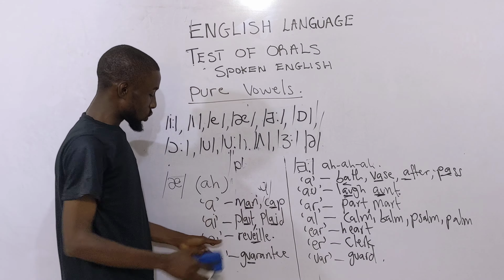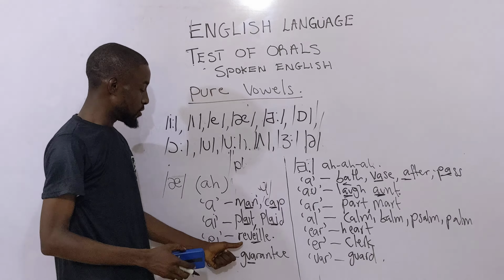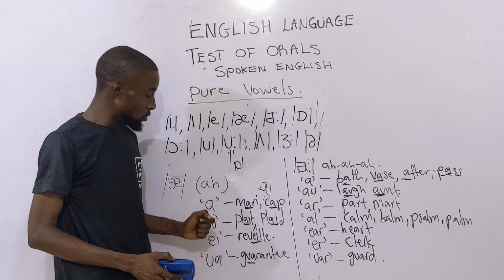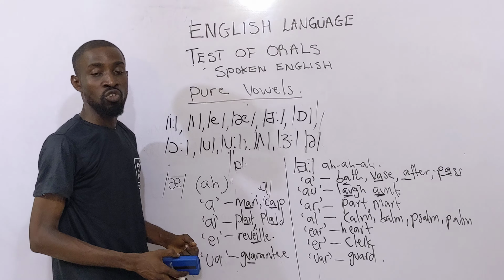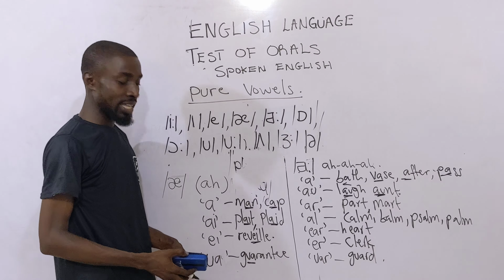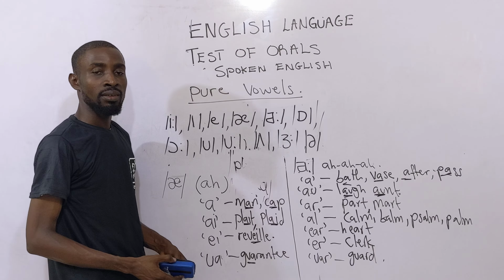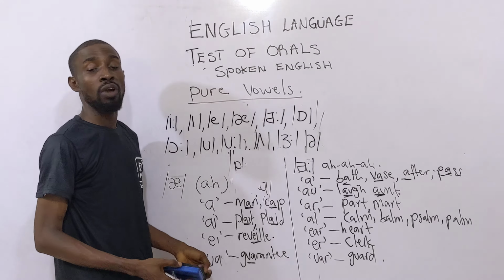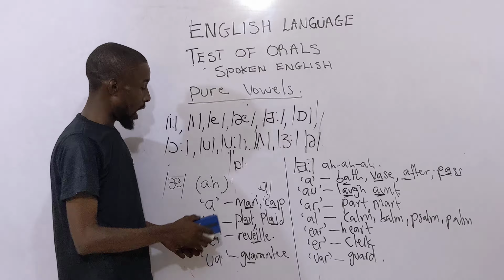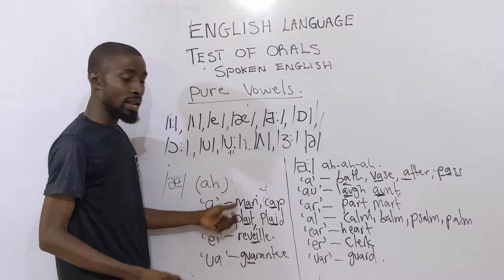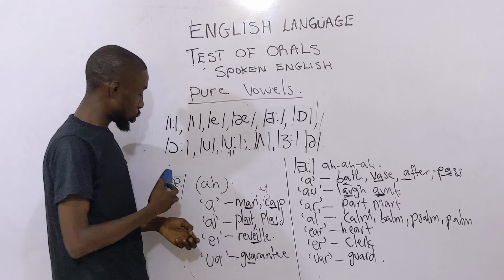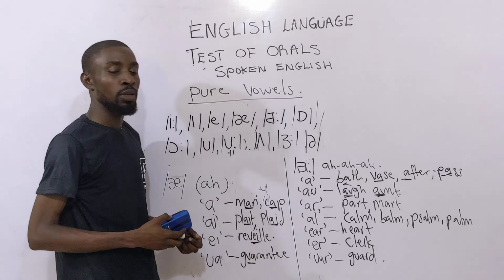Now, we look at the next word, which is rival. That means both I and A here respectively. You pronounce them as A. So it's rival, not reveal, as some people would think. Then this UA here, both are taken together as A in guarantee. Guarantee, not gua-rantee. So by way of transcription, you can no longer say gua, because the U there, the sound is not out. Hope that is clear to us. So that is the few examples we can take under the A sound, which is the short A, as we find on the board here.